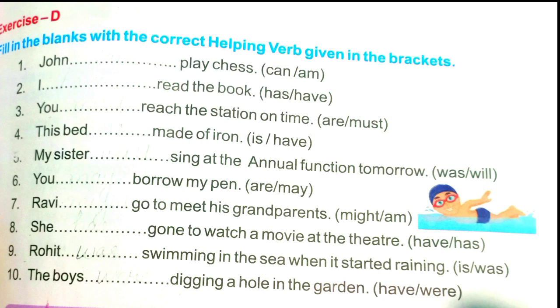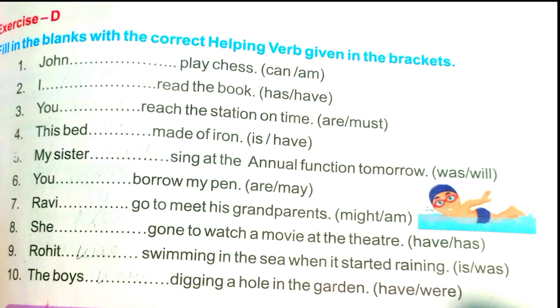Fourth one, this bed dash made of iron. This bed is made of iron. My sister dash sing at the annual function tomorrow. Will. Okay, answer will be will. You dash borrow my pen. You may. Answer is may. Ravi dash go to meet his grandparents. Ravi might. Next one, she dash gone to watch a movie at the theatre. She has. Answer will be has.